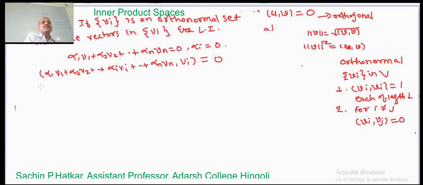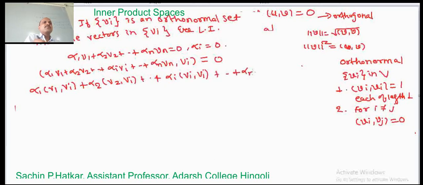It is linear in the first variable, so this equals alpha 1 times (v1, vi) plus alpha 2 times (v2, vi) plus alpha i times (vi, vi) plus alpha n times (vn, vi) equal to 0.